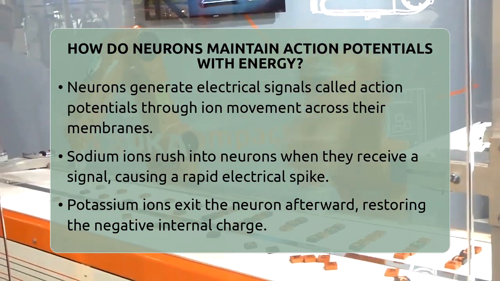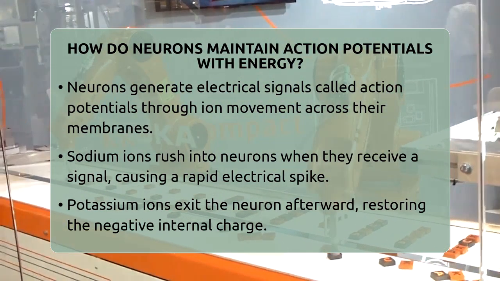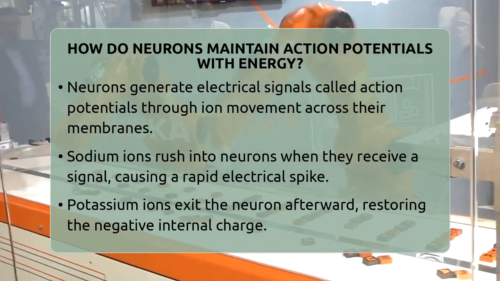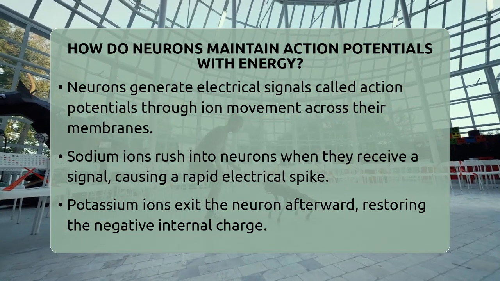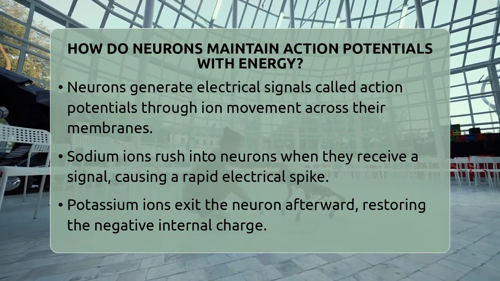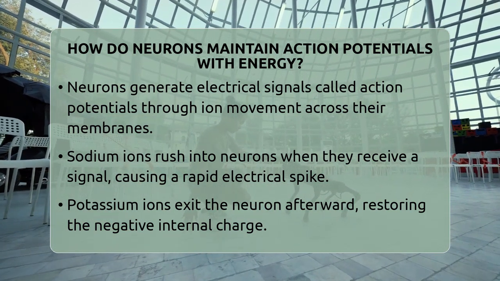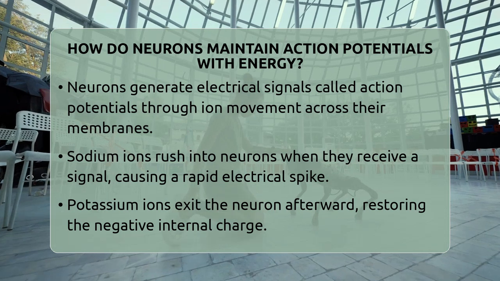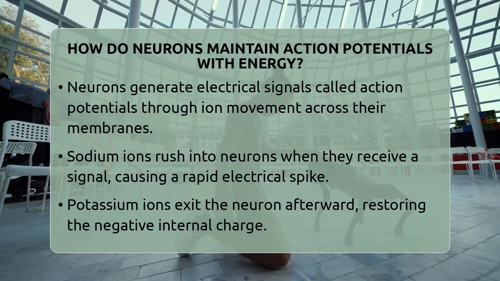How do neurons maintain action potentials with energy? Imagine a tiny electrical storm happening inside your brain every second. That's what neurons do when they send signals. But how do they keep this electrical activity going without running out of energy?